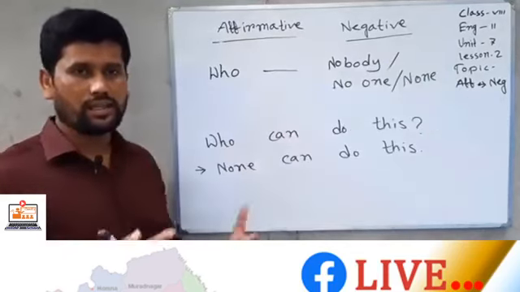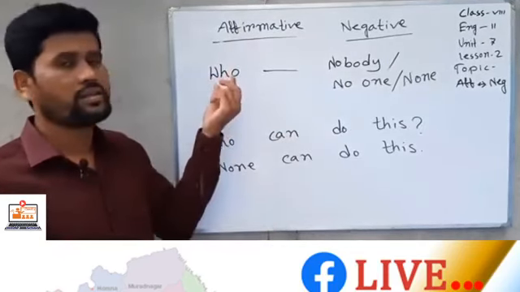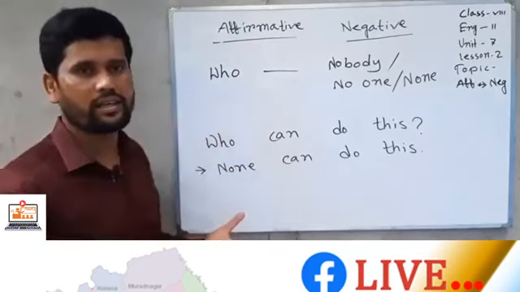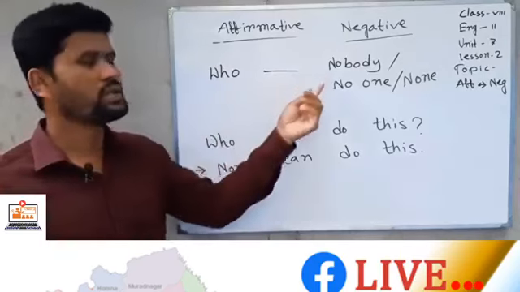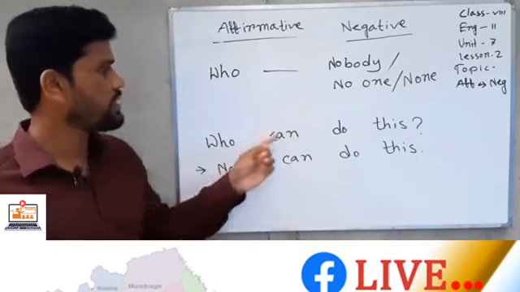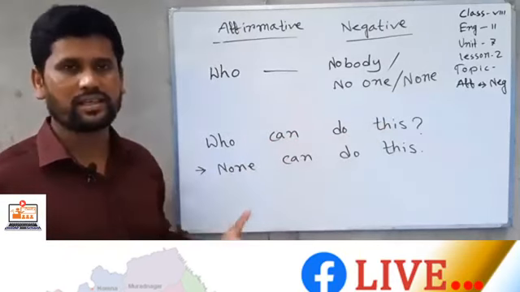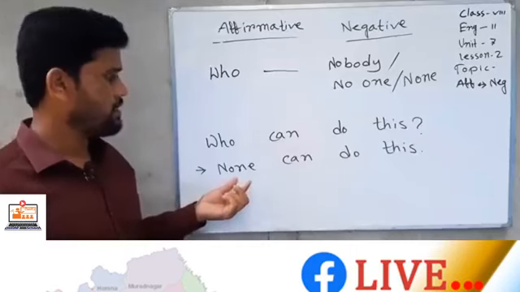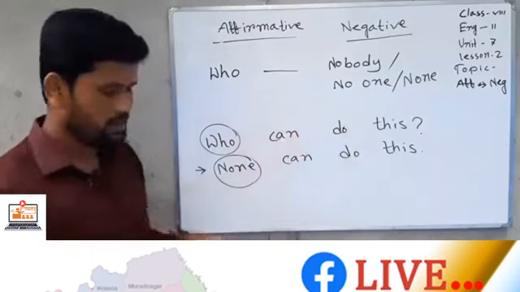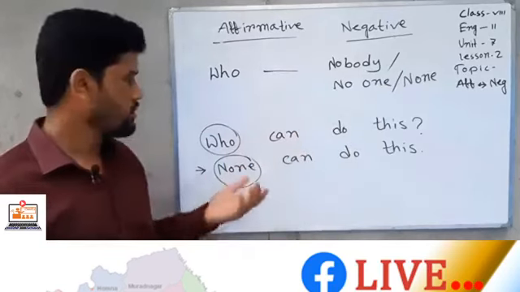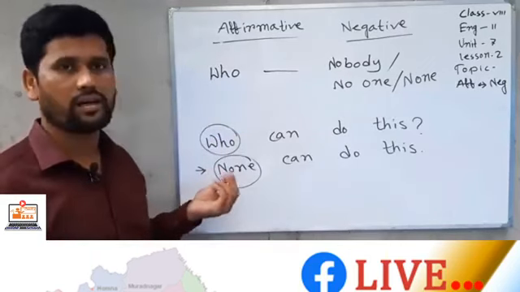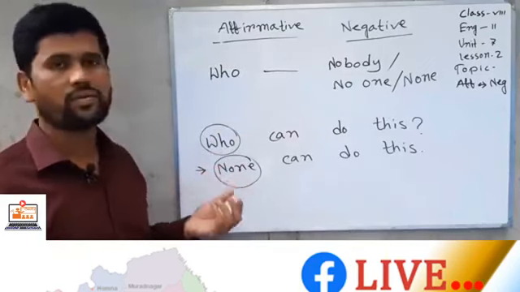On the other hand, if you find in the affirmative sentence only who, not who does not or who did not, only who, and then the main verb, you can use nobody, no one or none to make it negative. Here you see, who can do this. It's an interrogative sentence, and here I use only none instead of who, but the other part is unchanged. So we can make any affirmative negative by using nobody, no one, none instead of who.